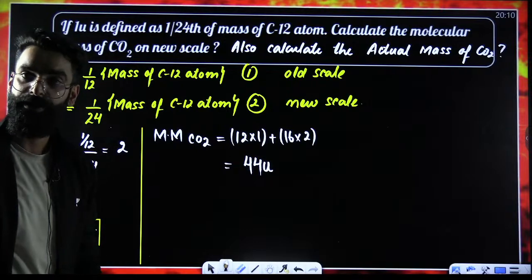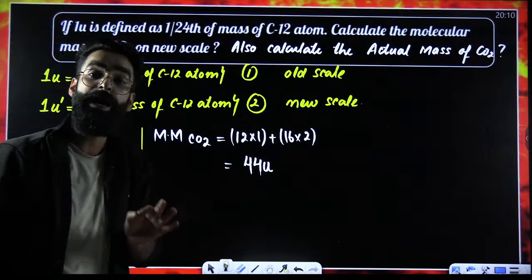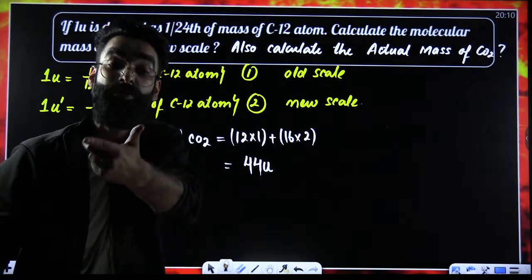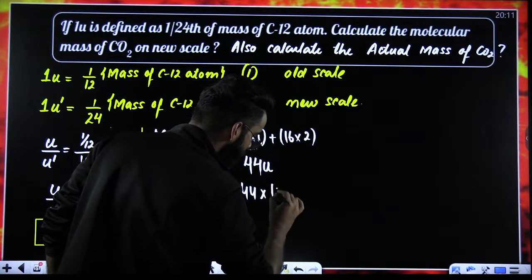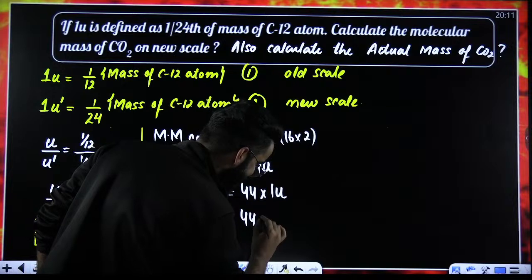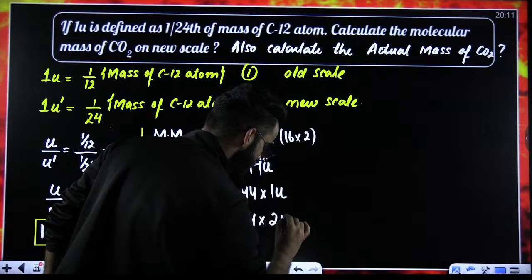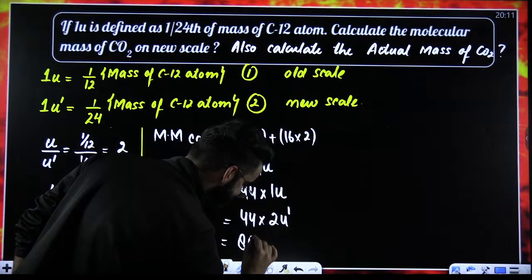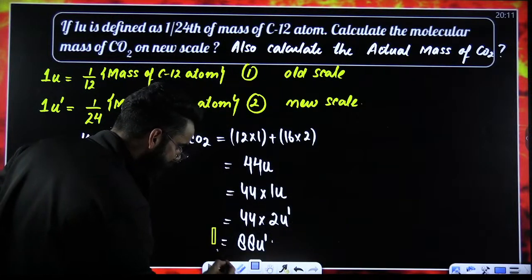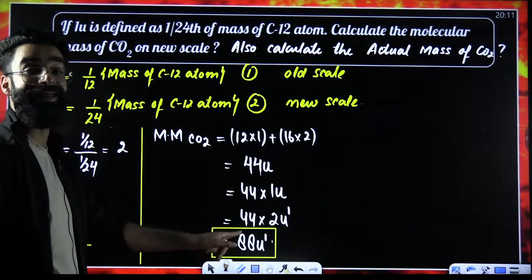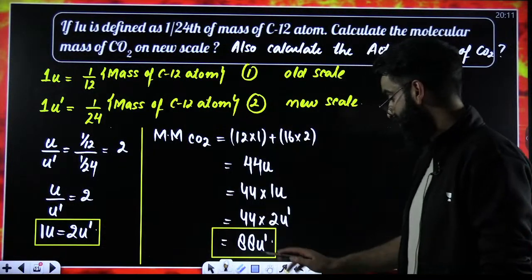But do we have to calculate the molecular mass of carbon dioxide in terms of U or in terms of U dash? We have to calculate it in terms of U dash. So my dear students, this 44U you can write as 44 multiplied by 1U. And instead of this 1U, you can write 2 times U dash. The value comes out to be 88 U dash. So what is this 88 U dash? This is the molecular mass of carbon dioxide as per the scale which is given to us in the question. This is our answer.